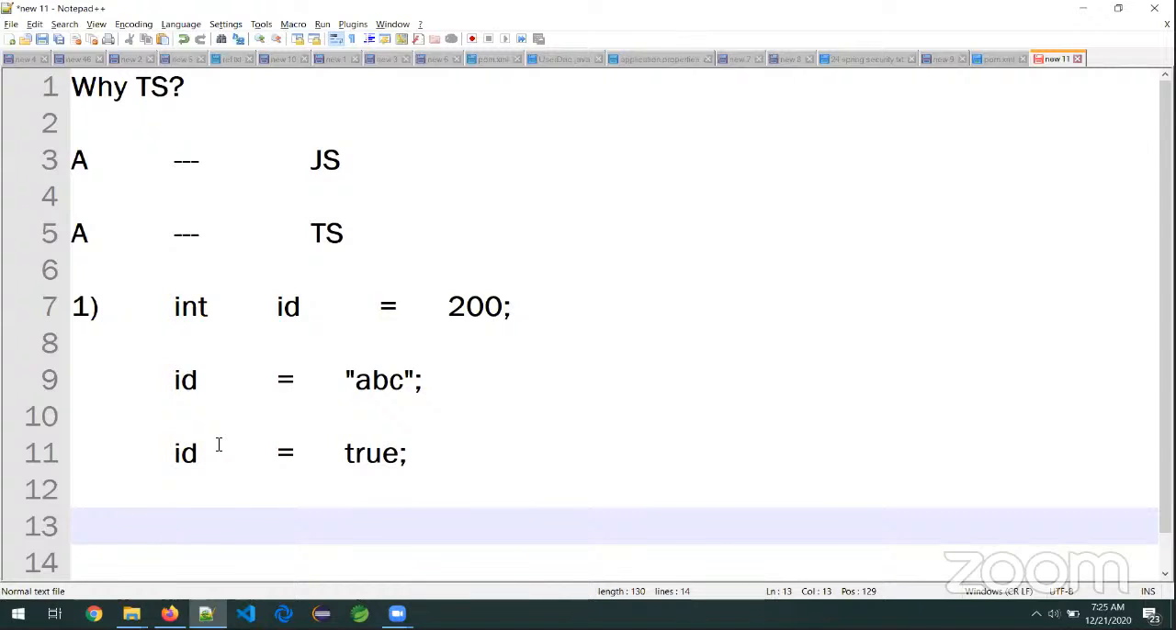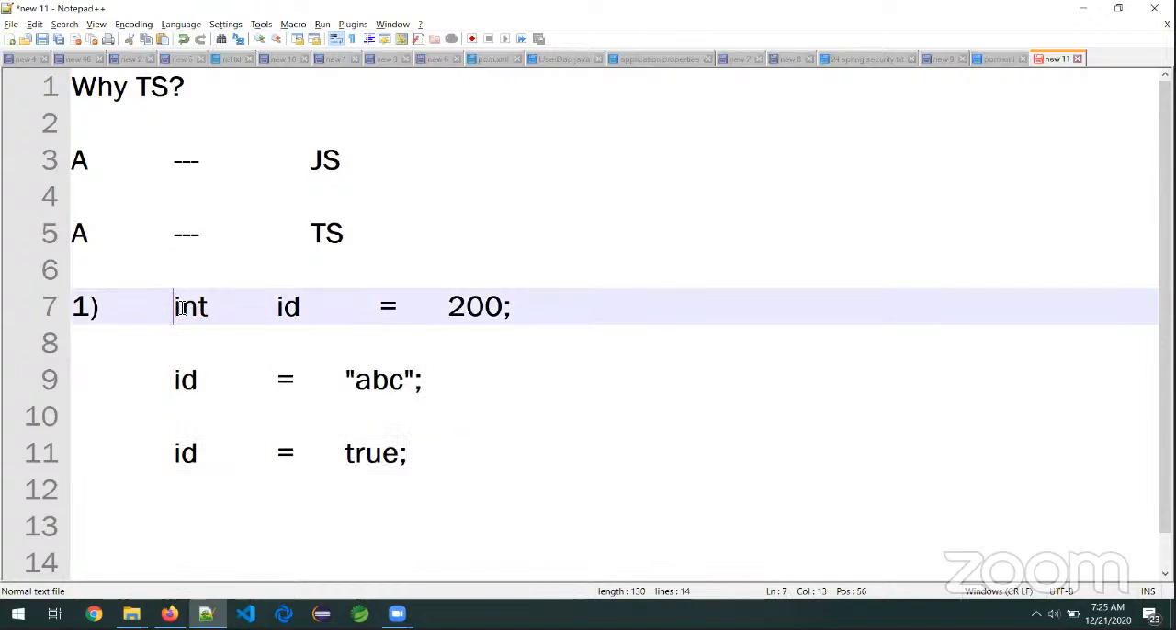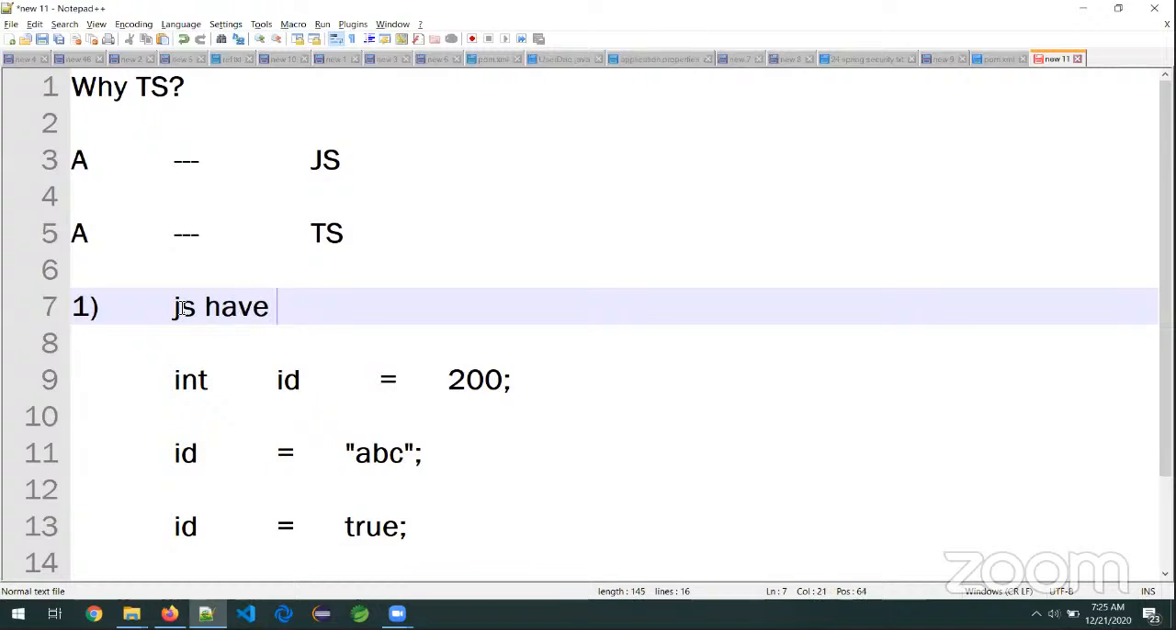Now I am asking the question. These are all invalid assignments, but these are all perfectly valid in JavaScript. What is the reason for this? JavaScript has dynamic data type capability, or JavaScript doesn't have fixed data types.